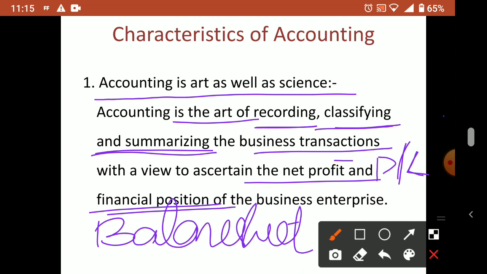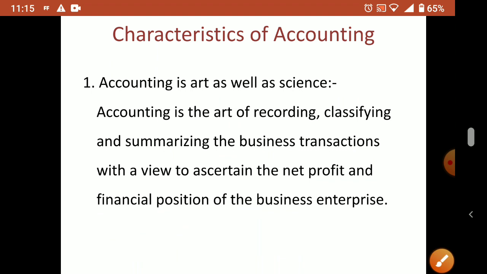Understood? So these two things should be shown in the balance sheet, and this balance sheet should balance also, means it should tally. If your assets are 5 lakh, your liabilities also should be 5 lakh. That preparation and all, last we will study, you don't worry about that now. Just for your knowledge I'm saying. So what I told you: accounting is an art as well as a science.